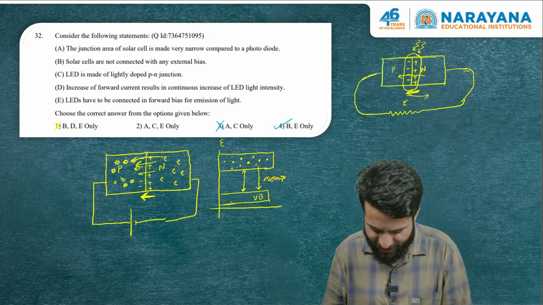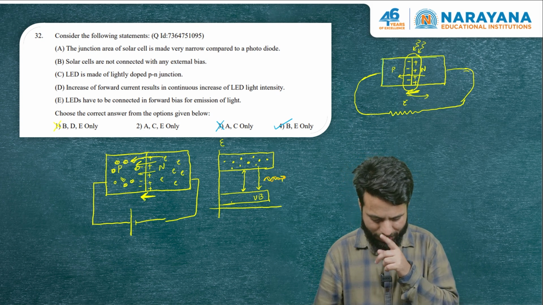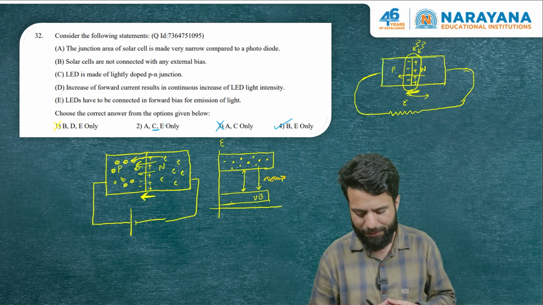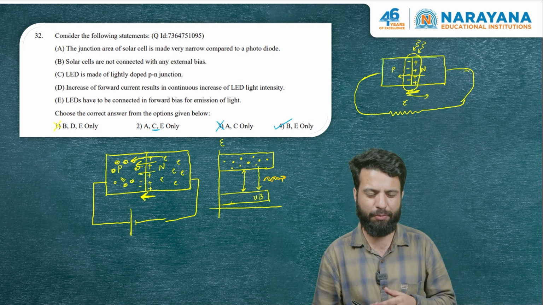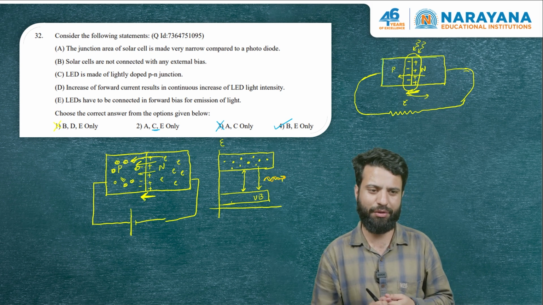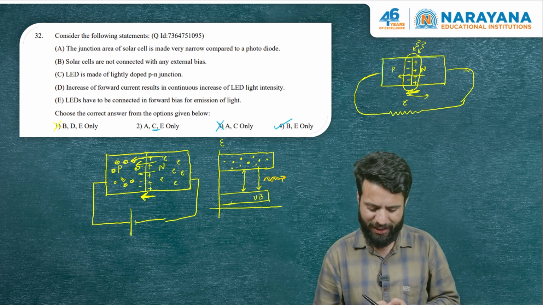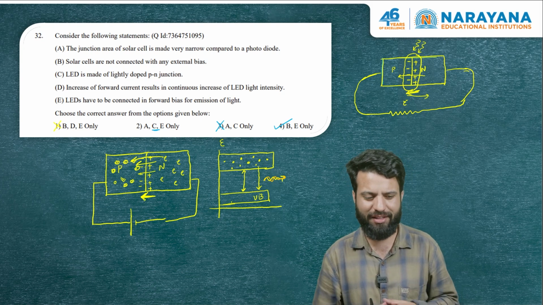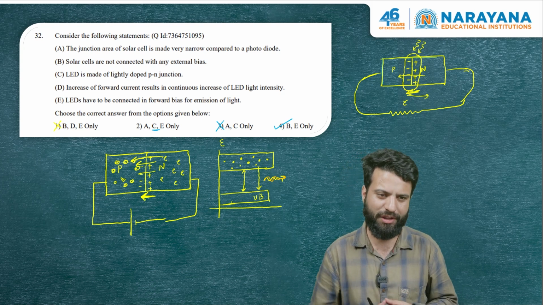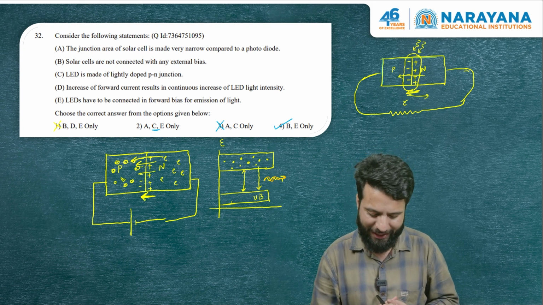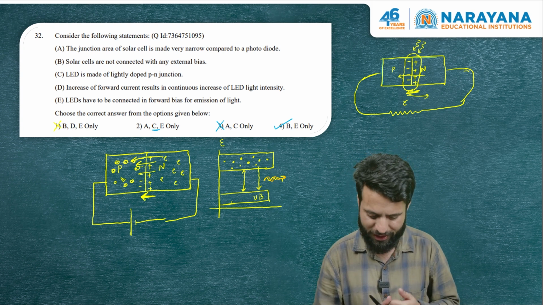So option C, let us discuss. LED is made of lightly doped PN junction. Well, that's not the case. Doping level depends upon the kind of use that you want to put an LED into. LEDs are made of special materials like gallium arsenide phosphide. But as far as doping is concerned, that depends upon the kind of use you want to put the LED to. So to say that an LED is always made of a lightly doped PN junction, I don't think that's correct.